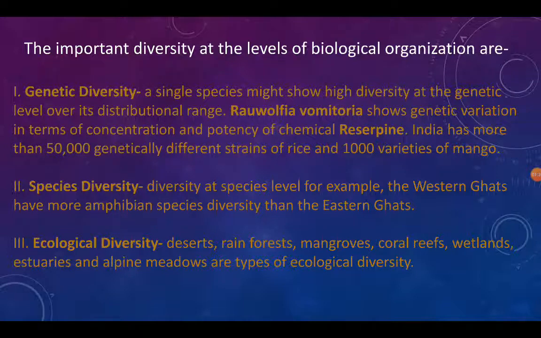Second one is species diversity, diversity at the species level. For example, the Western Ghats have more amphibian species diversity than the Eastern Ghats. Third one is ecological diversity. Deserts, rainforests, mangroves, coral reefs, wetlands, estuaries, and alpine meadows are types of ecological diversity.